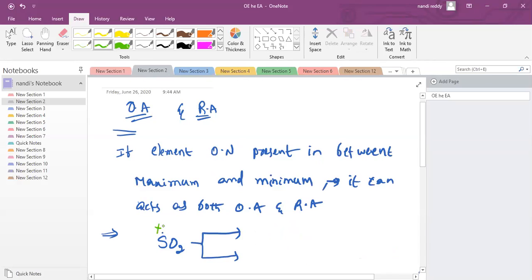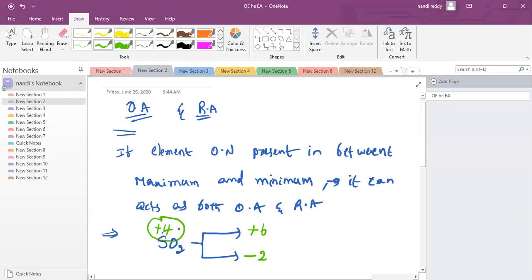SO2 is the +4 oxidation state. Generally, sulfur can show a maximum of +6 oxidation state and a minimum of -2. Is this in between or not? This is not the maximum value, and it is not the minimum value. So it can act as an oxidizing agent as well as a reducing agent. Clear?